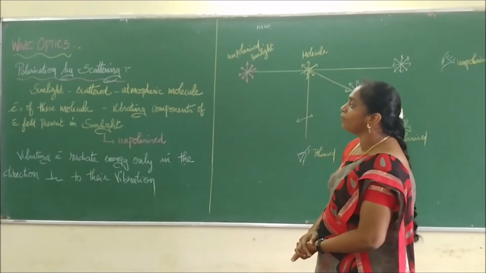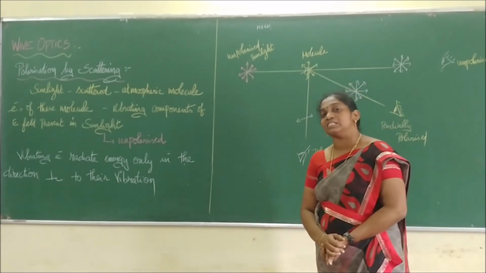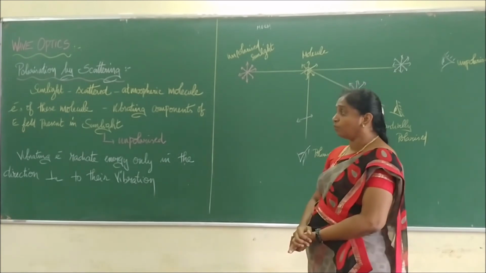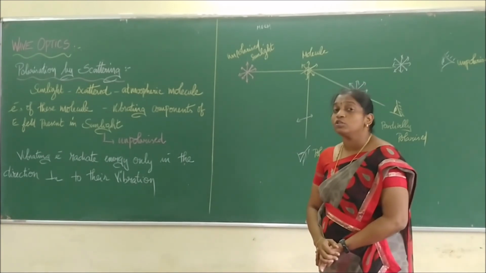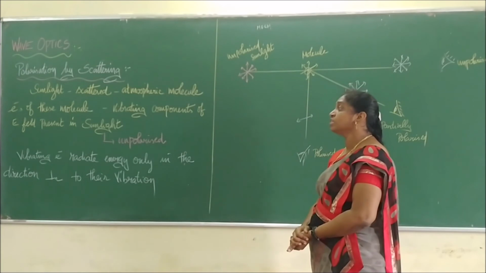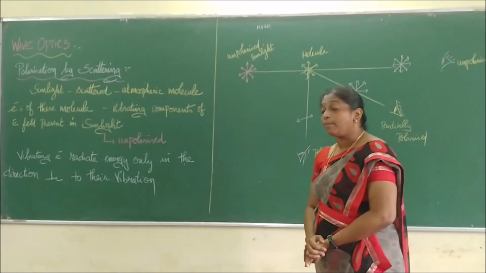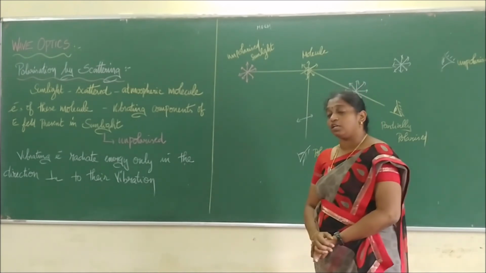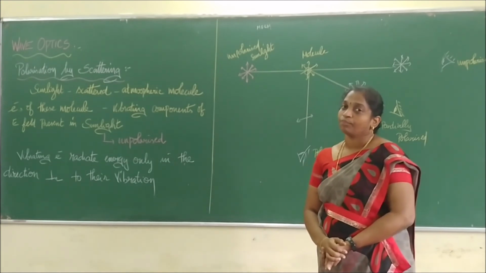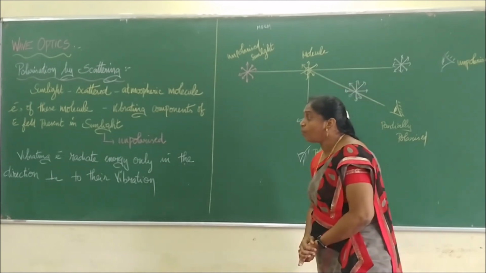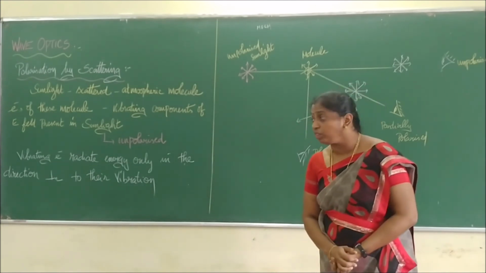So that is what is explained here. It says that the sunlight gets scattered by atmospheric molecules, and the electrons present in these molecules are influenced by the vibration components of the electric field in that sunlight. We know that sunlight is unpolarized light. It has vibration in all directions.